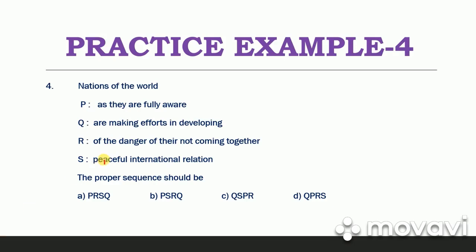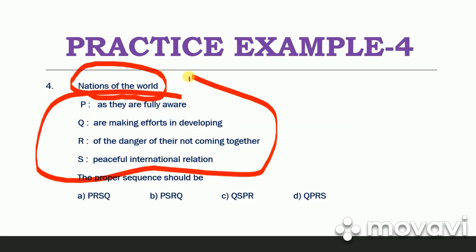In example number 4 also we have 5 parts of a single sentence, and the first part is nations of the world. You don't need to rearrange it, it comes in the beginning. Okay, and the remaining 4 parts are jumbled and they are labeled as P, Q, R and S. Okay, now nations of the world are making efforts in developing. Nations of the world is the subject, after this a verb can possibly come.